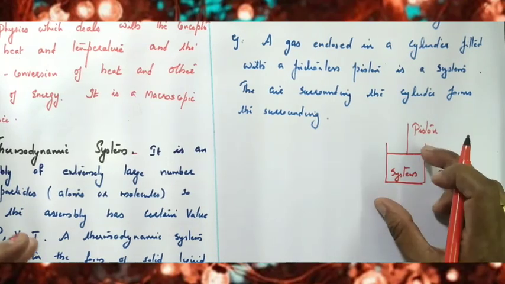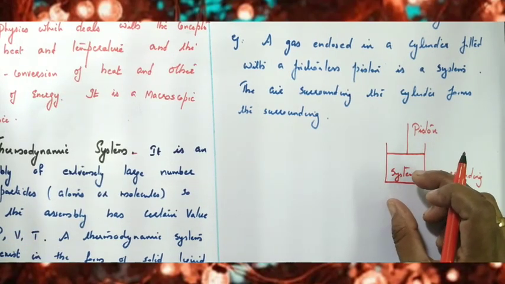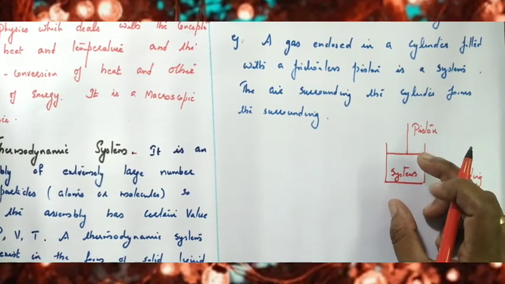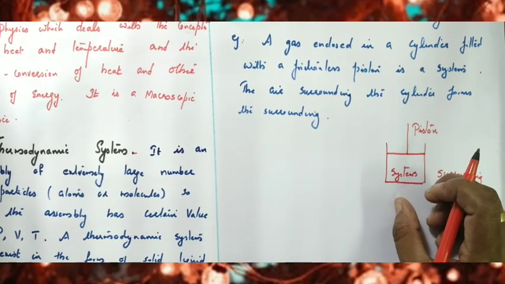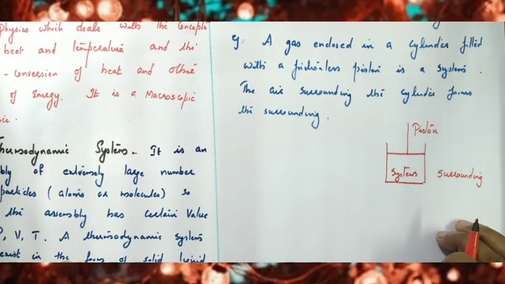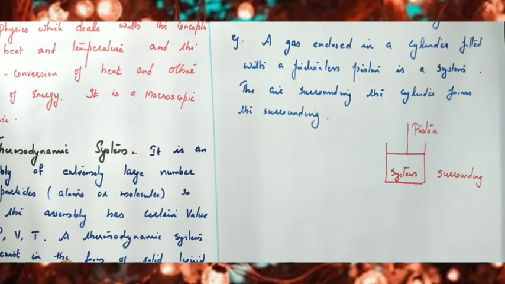Clear, children? So what is a system? The system is an assembly of a large number of particles and it has definite pressure, definite volume, definite temperature, and anything outside the thermodynamic system is called a surrounding.